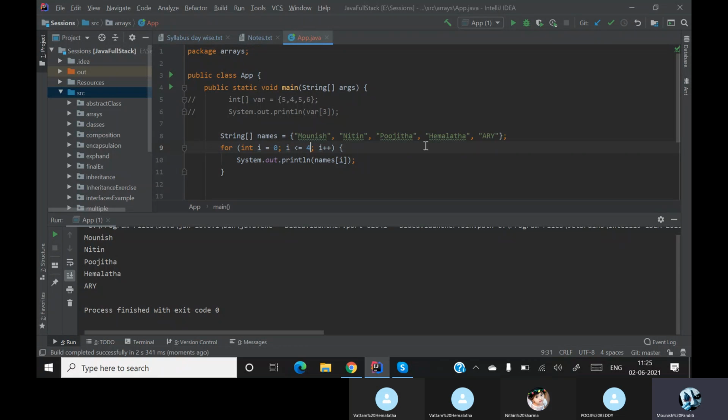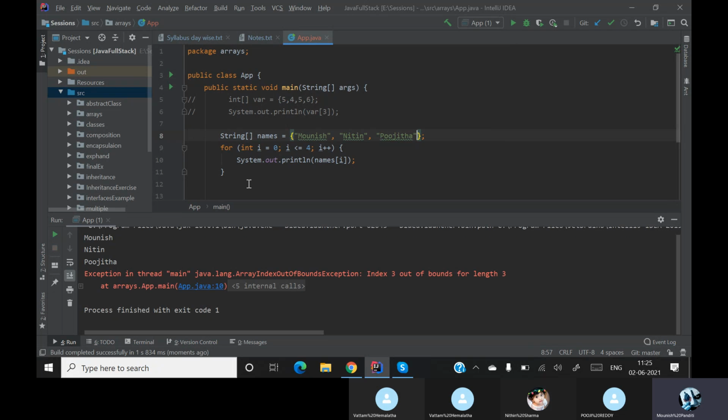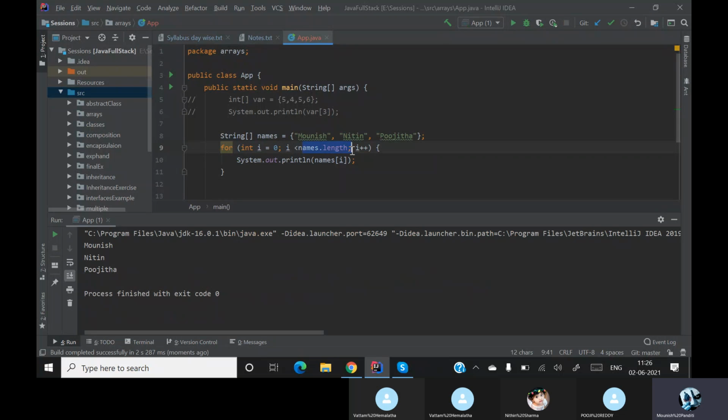So in this list, if there are only 3 elements and if I run this, you can see that we are getting an error. So again I have to make this 2. This is not a correct practice. So for these kinds of things, we have a function called length. We use the length.